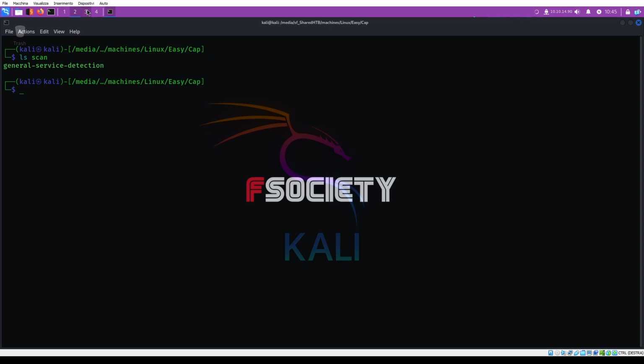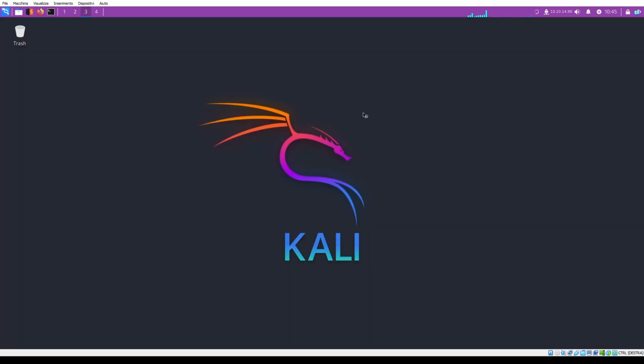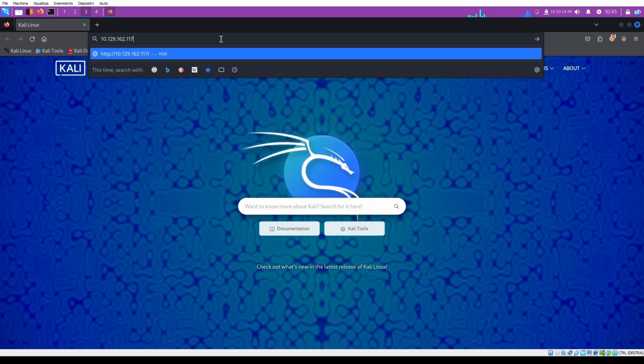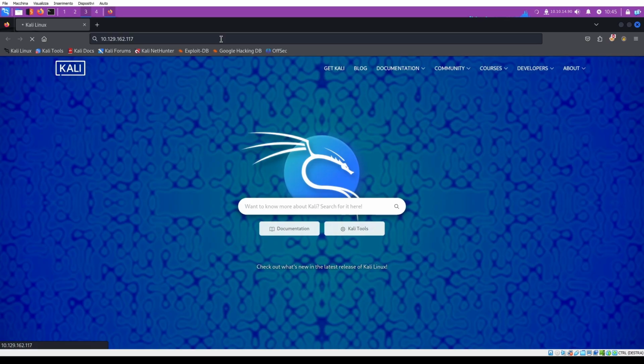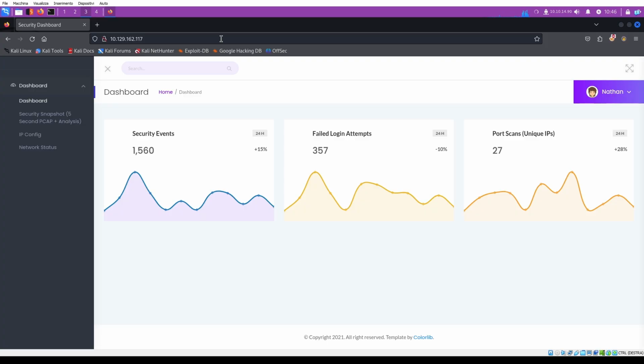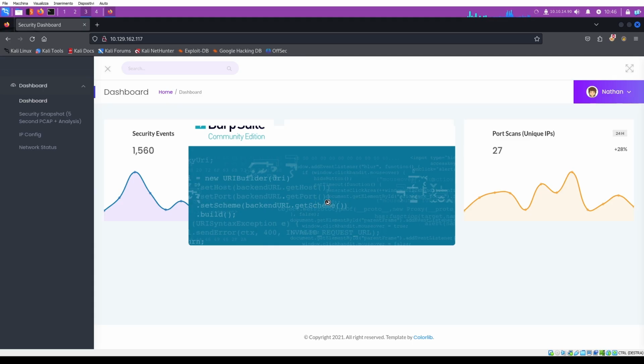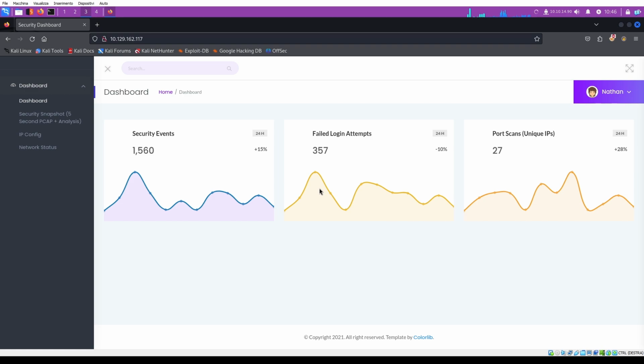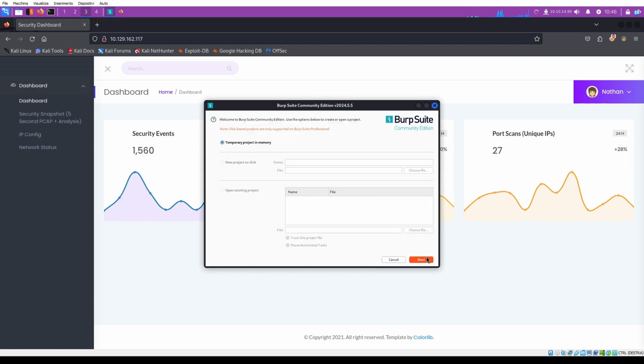Okay, let's start by using our browser to check the HTTP service. Okay, we can see that we have this open dashboard, security dashboard. Start Burp Suite to scan the target web service.